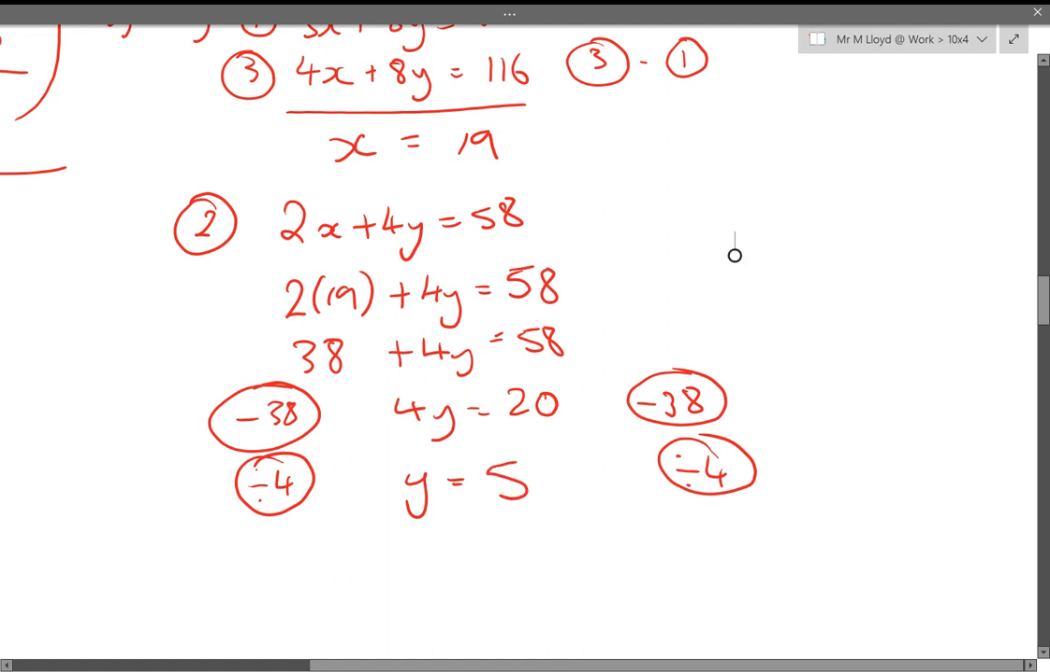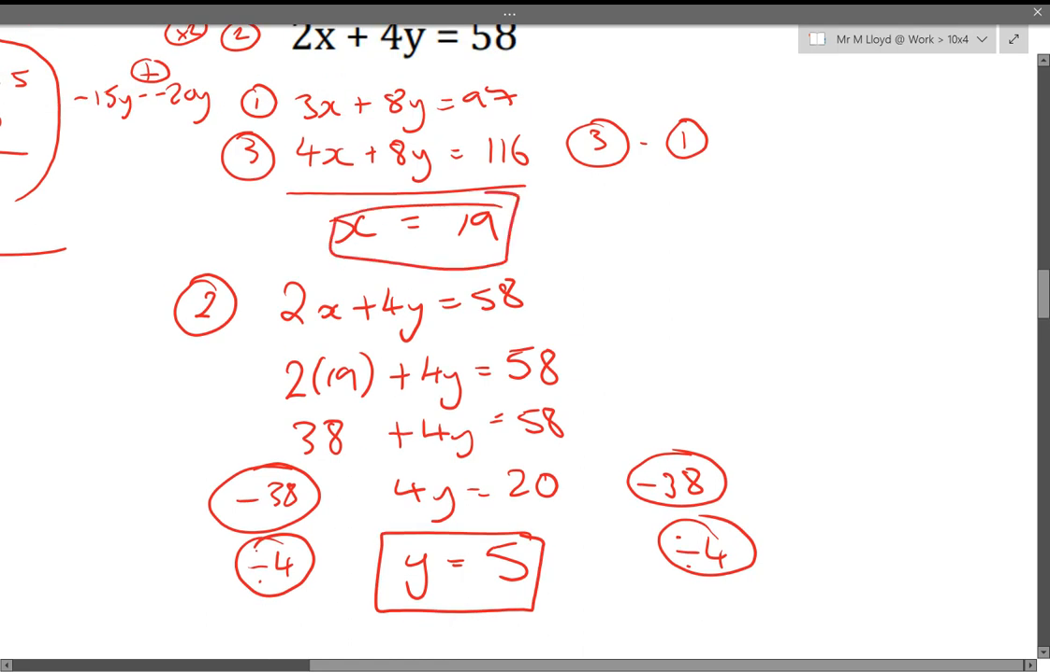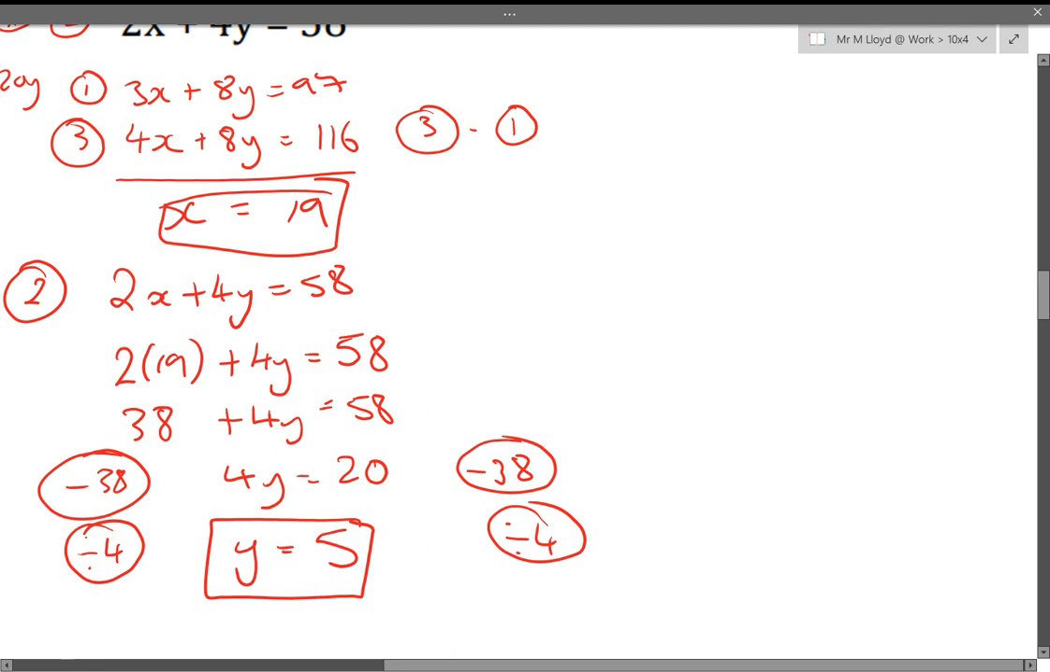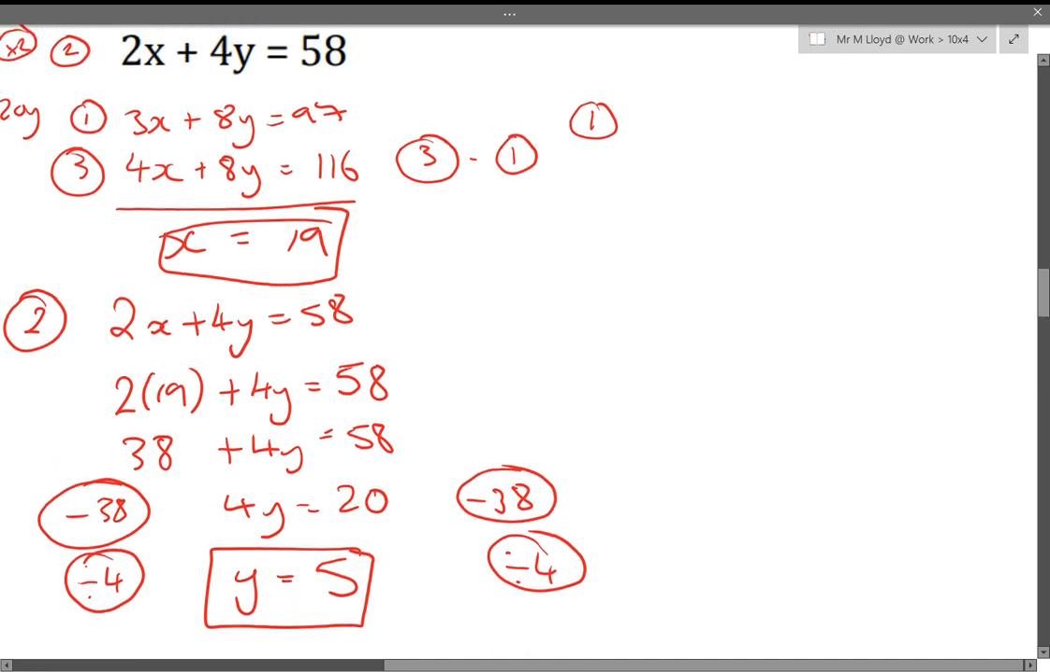Now, I did mention that you can always check your answers. So let's just run through a check. And this is how to do it if you want to double check your answer. We used equation 2 to find out what y is. So I'm going to use equation 1 in order to check my answer.